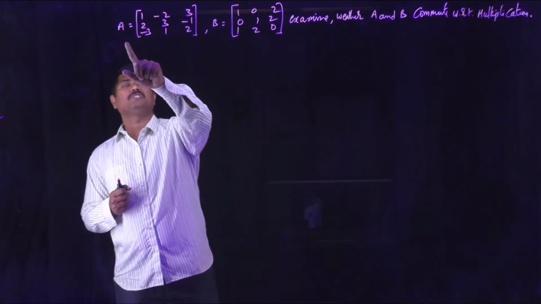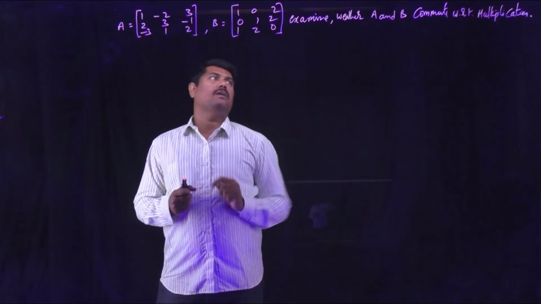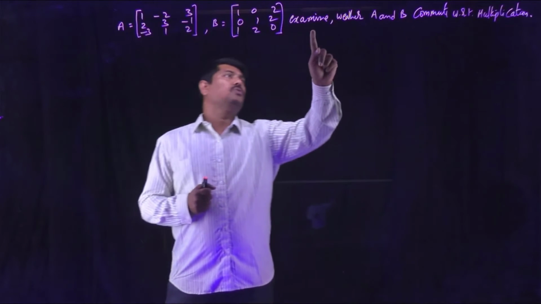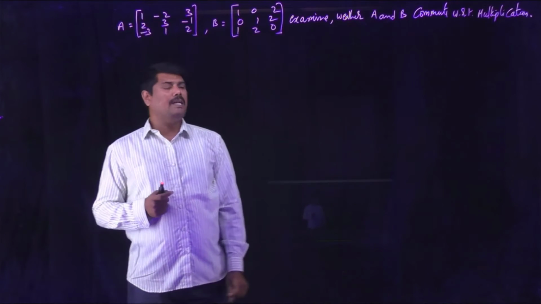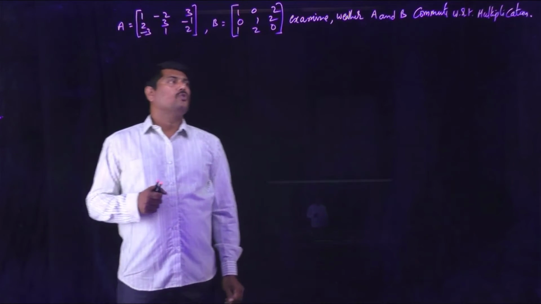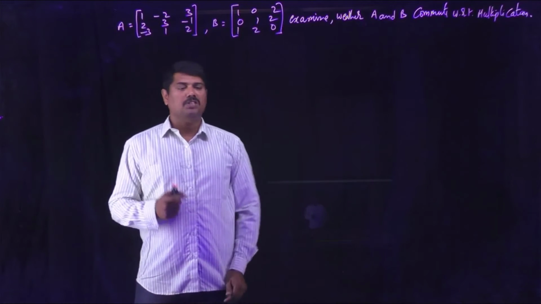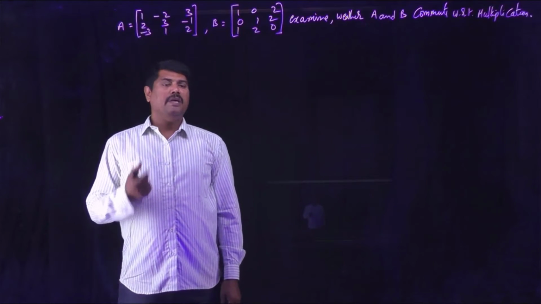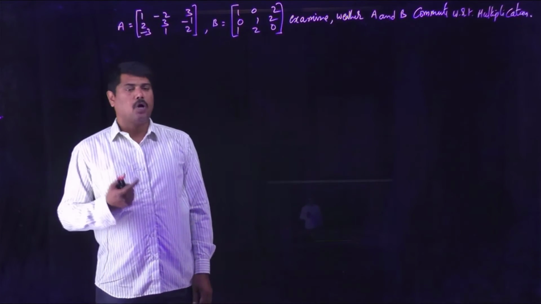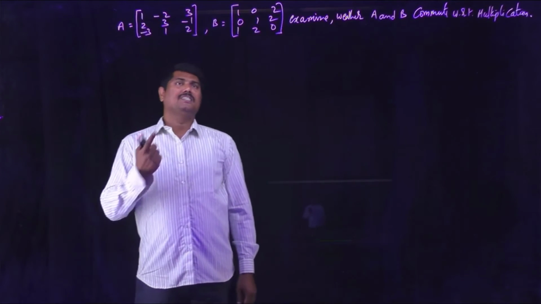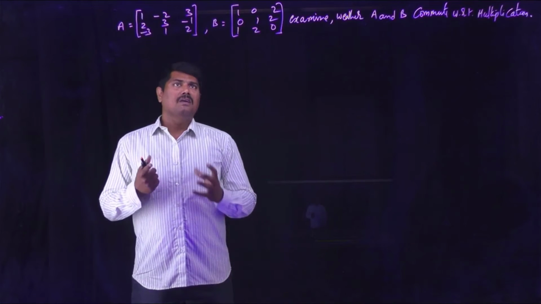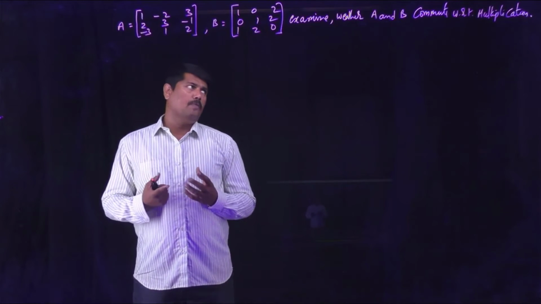In this problem, two matrices A and B are given and we are asked to examine whether A and B commute with respect to multiplication. What is the commutative property with respect to multiplication? Commute means the commutative law. So we are asked to verify whether these two matrices A and B follow the commutative property or not.